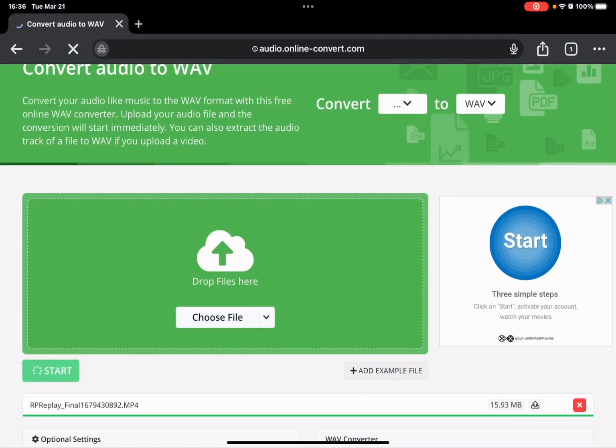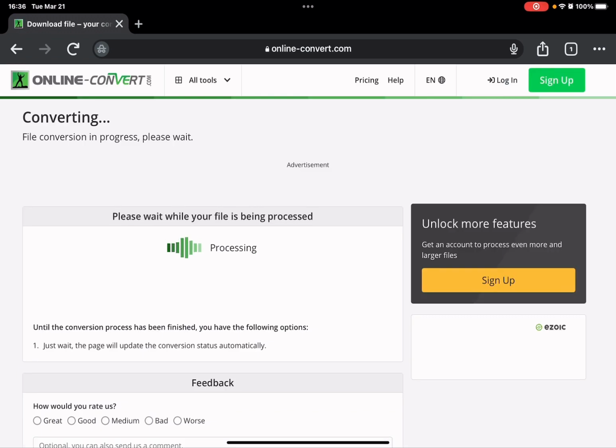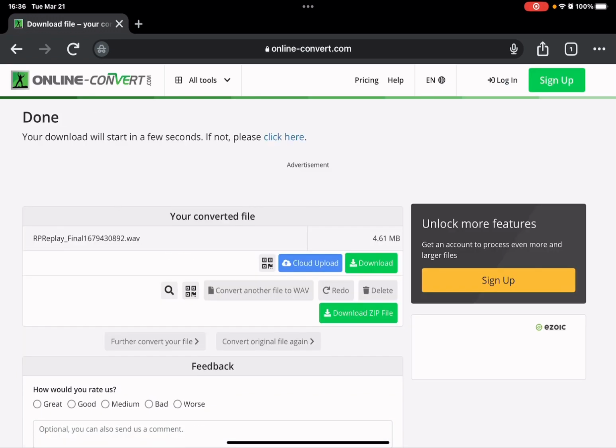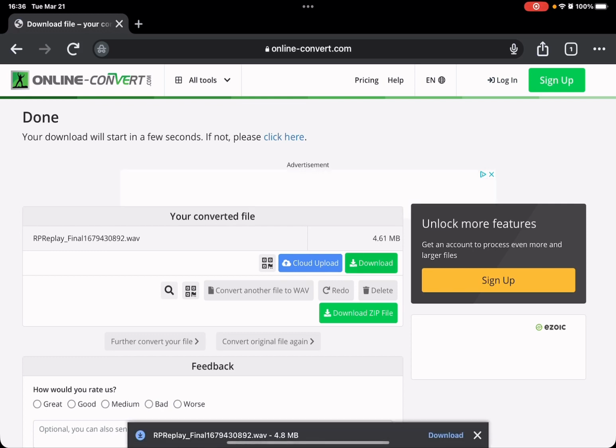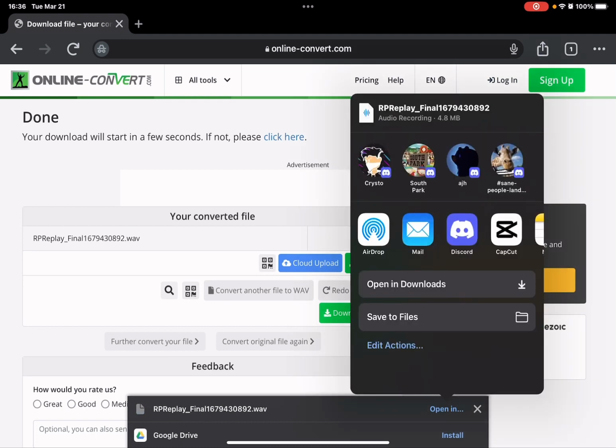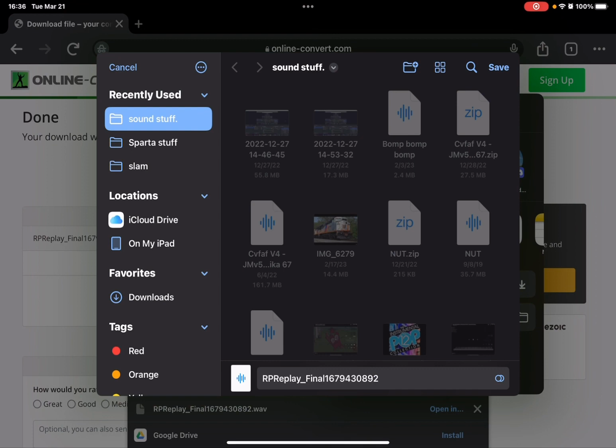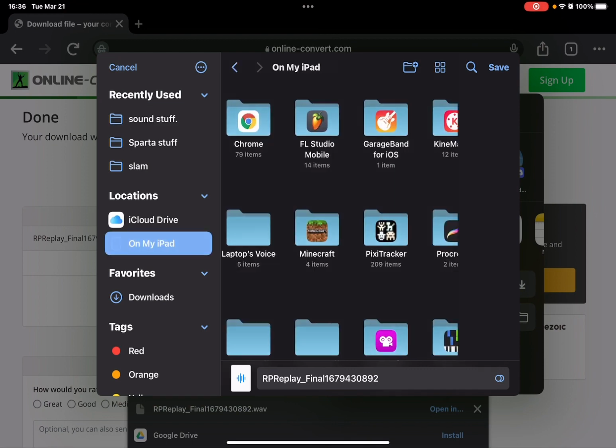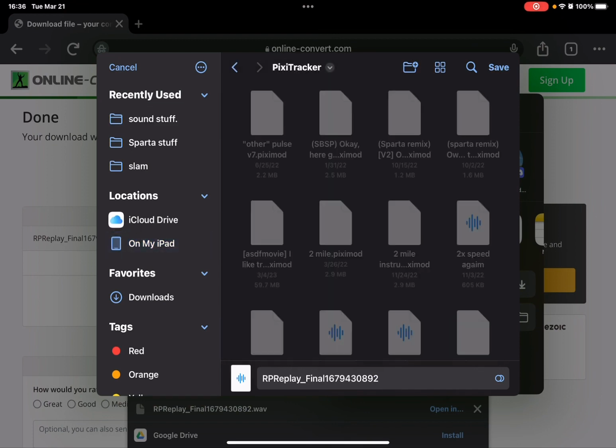And then click start. It's gonna process it. And then you click download. Download. Then you click open in, save to files, then go to PixiTracker and click save.